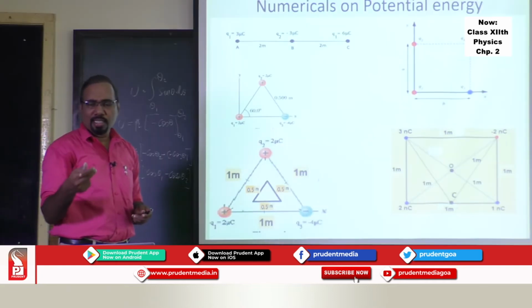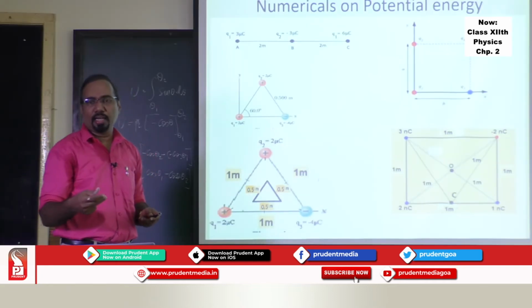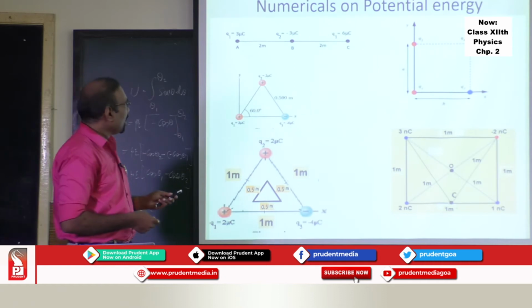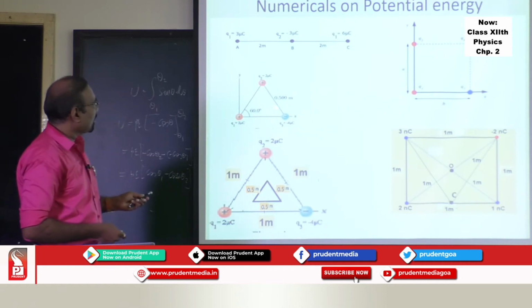So you can start from solving a simple numerical first to get used to the concept. Then you can take, say, 3 charges at 3 different corners of a triangle. This angle is given as 60 degree. So this side is 0.5 meter.